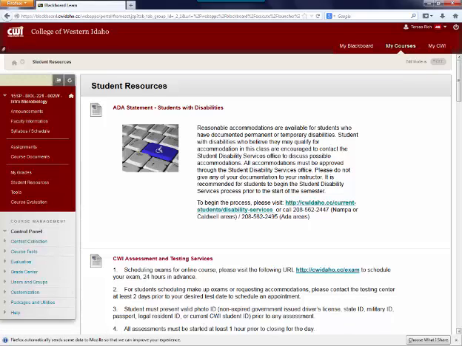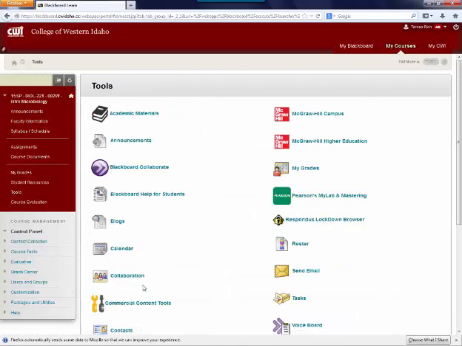Student resources is wonderful. We've got all sorts of wonderful stuff here that you will need to know, including CWI assessment and testing services. You will be taking the exams for this course at the CWI assessment and testing services, either at the Micron Center, which is by Walmart in Nampa, or at the Ada County Center, which I believe is in Quail Court building. Anyway, you can always double check on that one. We've got some tools that can help you out.